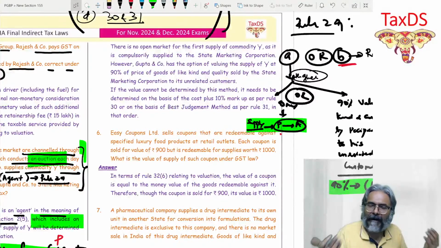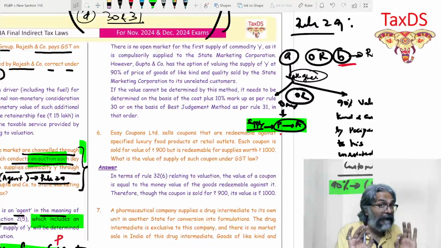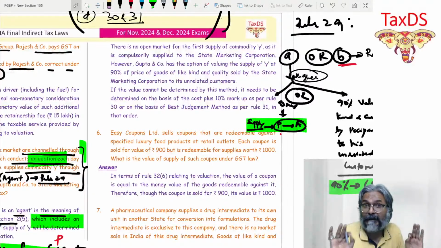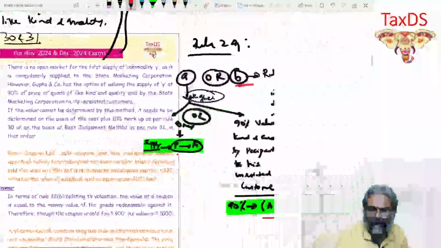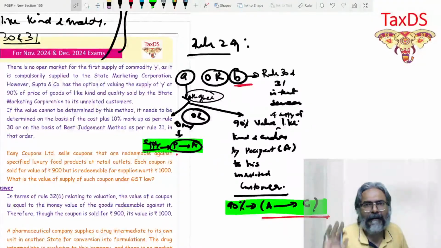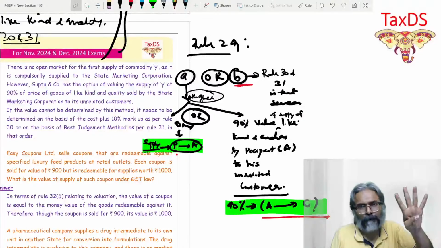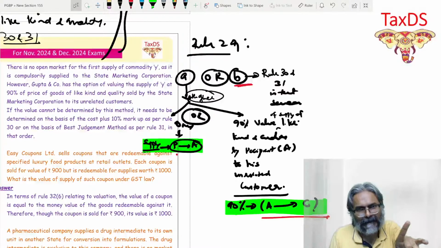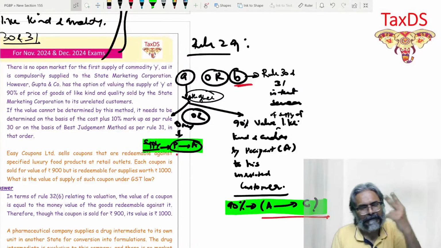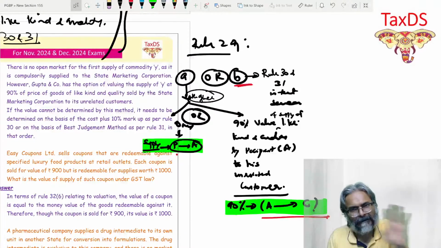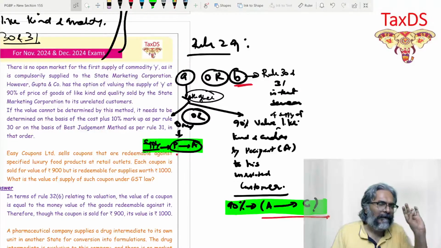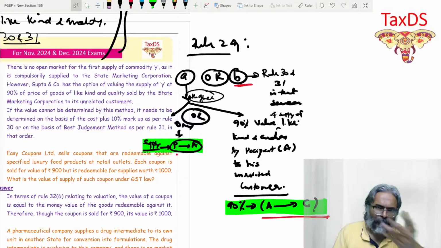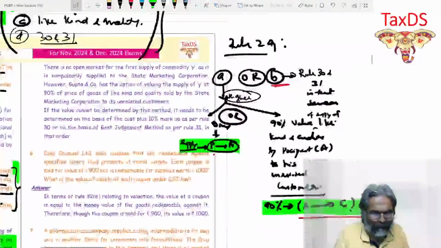So where will our answer end? Our answer will end only in the form of theory. But be careful, when you write theory, you have to be extremely careful how you write it. So I think this is your point number 4. In this case, point number 4 is the valuation rule. So this you will explain, and that is how you're going to add 4 points. First, agent includes auctioneer, and therefore in the second point, SMC is an agent. Third, in this case, the valuation would be under rule number 29. Can we proceed now, students, quickly?